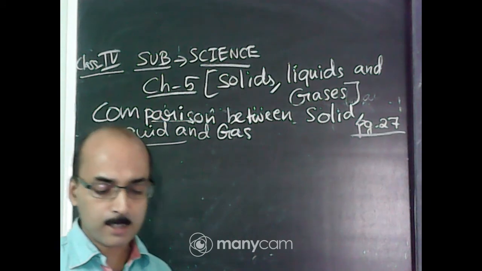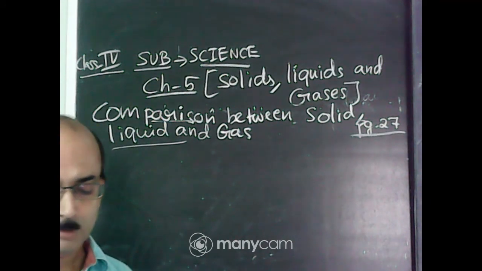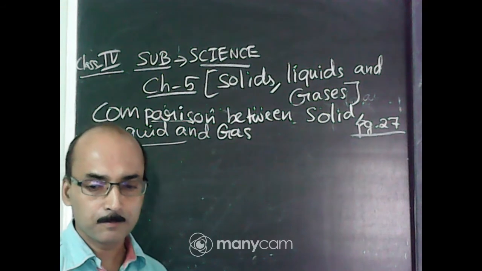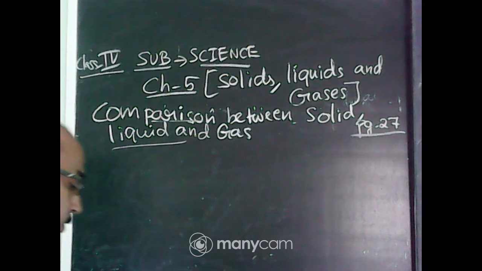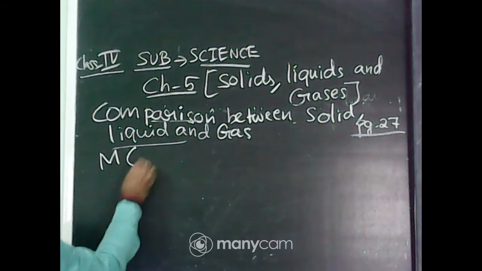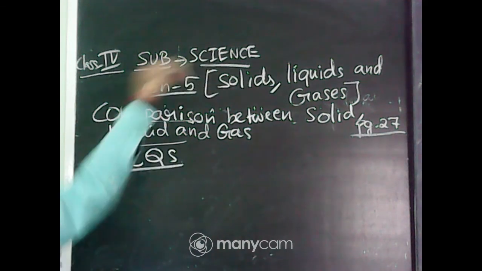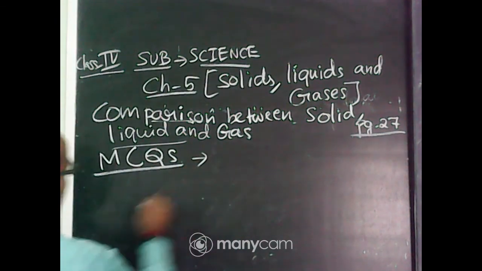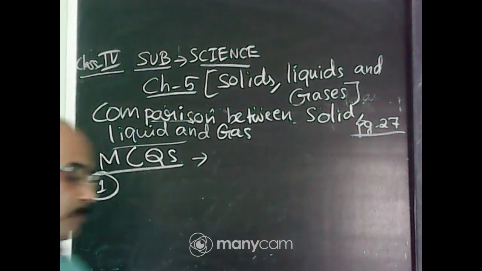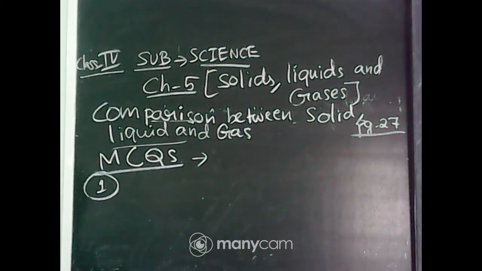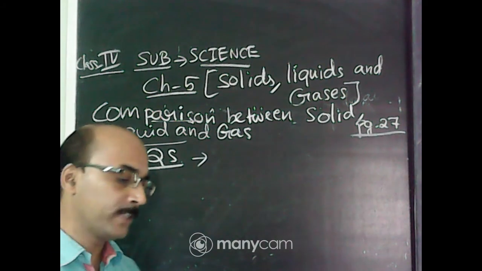MCQ, all of you must do the MCQ by yourself. I want the answer. See here, we will solve the MCQ. This is given on the same page, page 27. Number 1. Matter is made up of tiny particles called molecules, solid, gases.